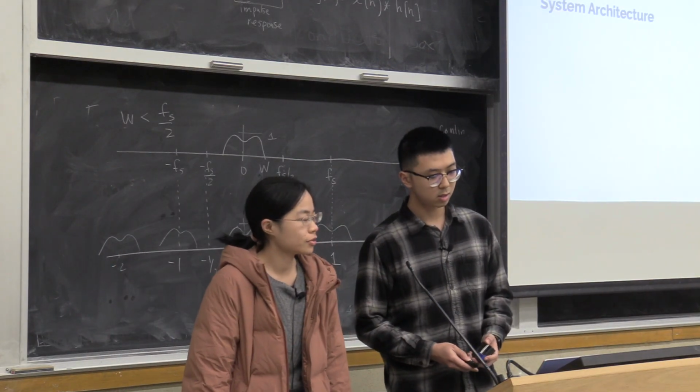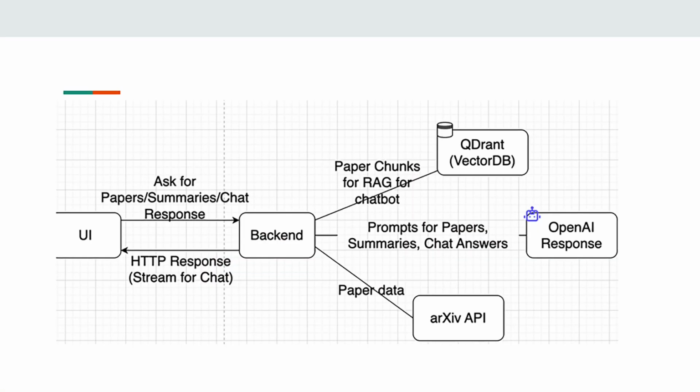So for the system architecture, the user can ask for papers, summaries, and chat responses. The backend coordinates a vector database storing paper chunks for RAG for the chatbot, OpenAI responses, which is responsible for finding papers, writing summaries, and organizing chat answers. And lastly, the arXiv API, which fetches paper data.